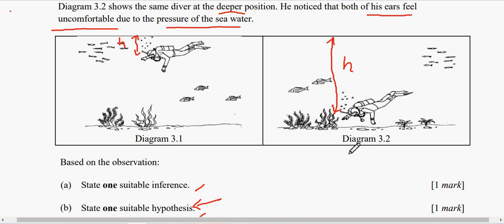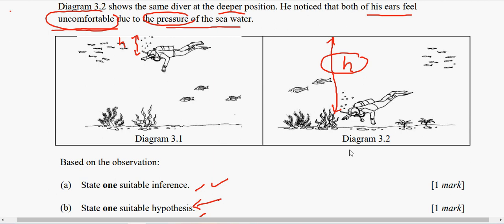So from here, we already know there are two variables involved. One is the depth, the other one is the pressure. Feeling uncomfortable in the ear represents pressure. So when you write your inference, you can write pressure in liquid is affected by the depth of the liquid. Or in this diagram, you can also say the pressure acting on the diver is dependent on the depth of the diver in the sea.